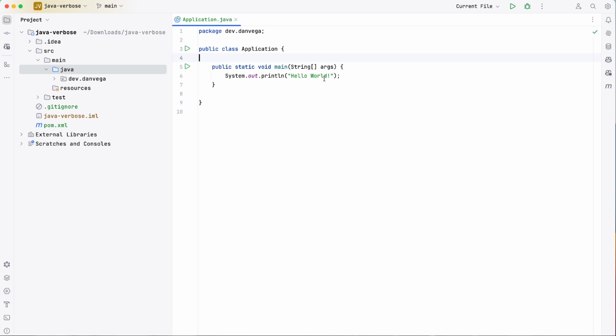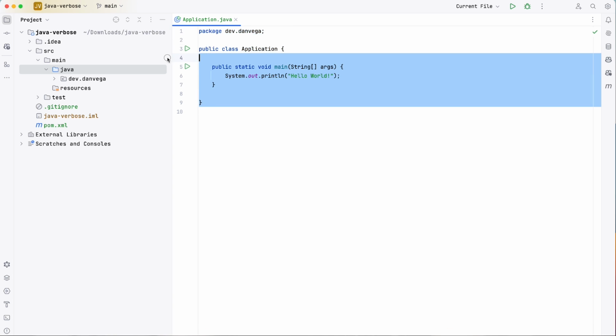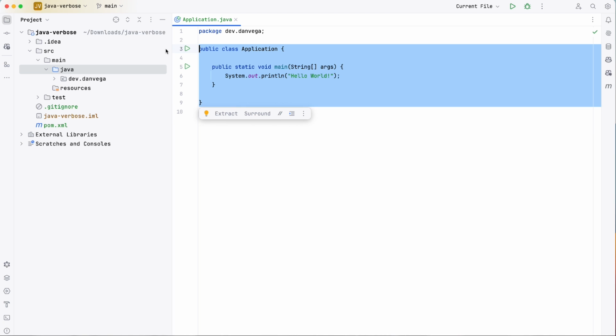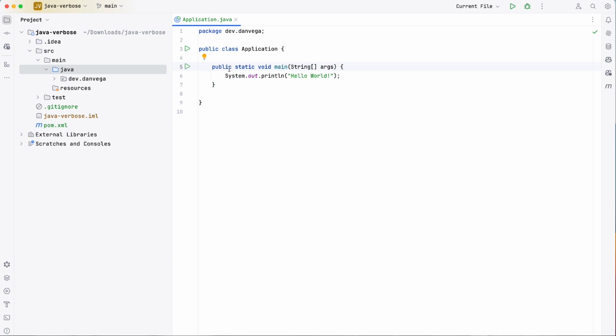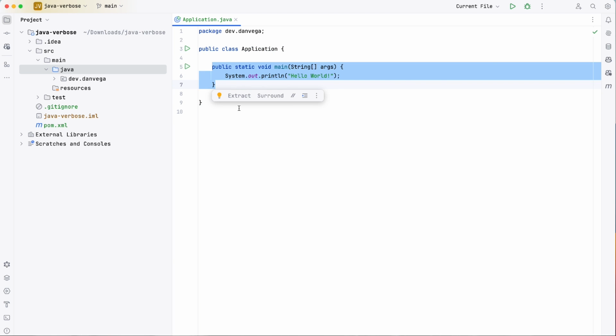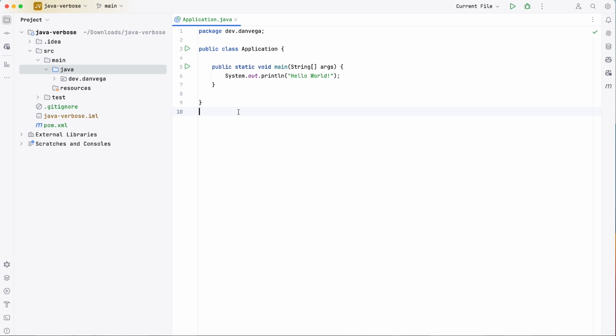So yes, there is a lot going on here for someone brand new to the language, but for anybody who's using Java day to day, this isn't something you have to type a lot, because there's only one main method in Java, right? So we're not doing this a lot. Now, I will say for new beginners to the language, there's a way that we can cut down on this.